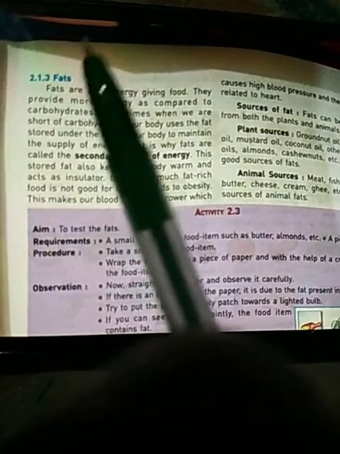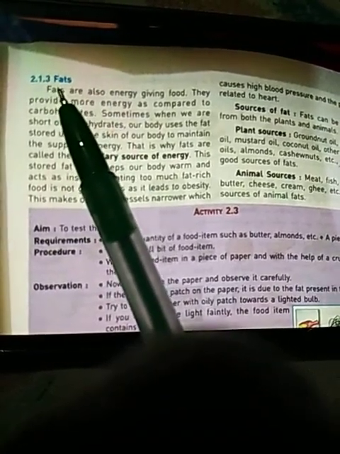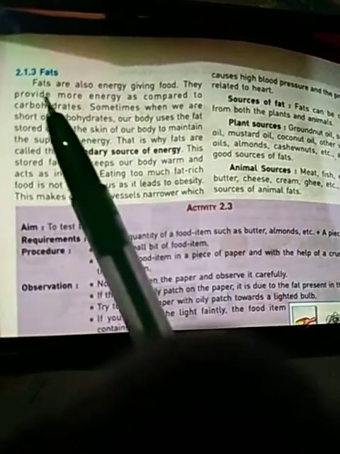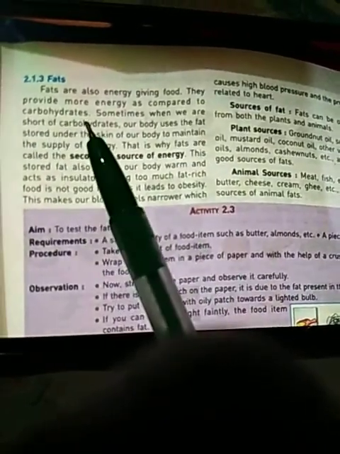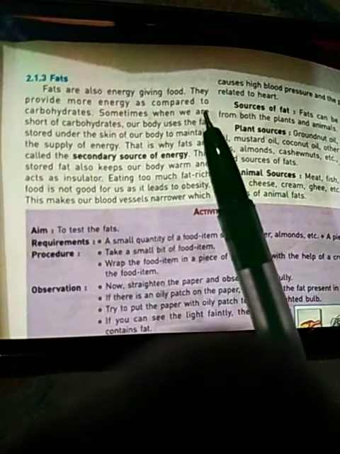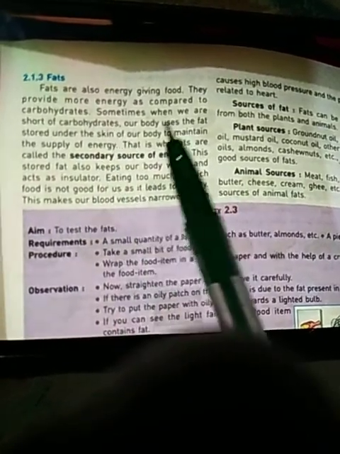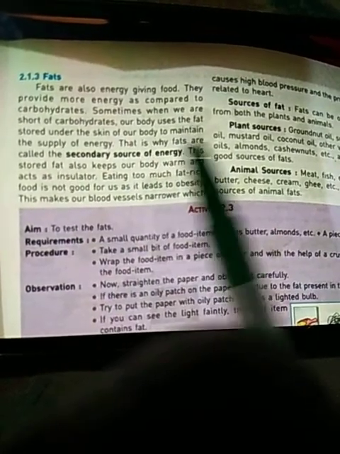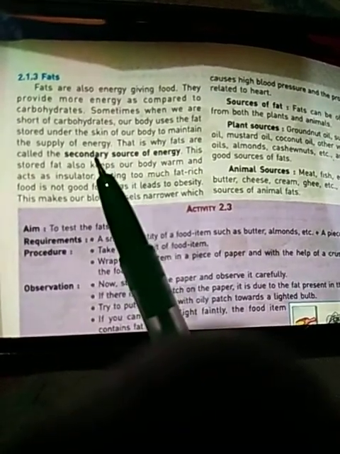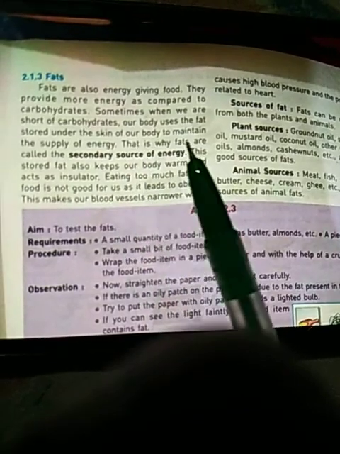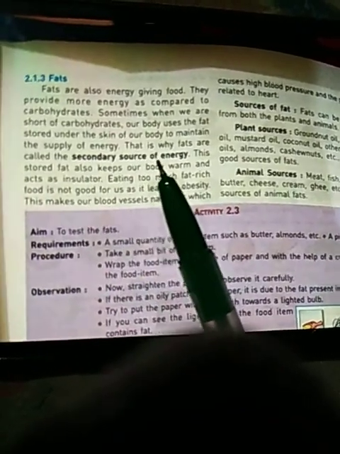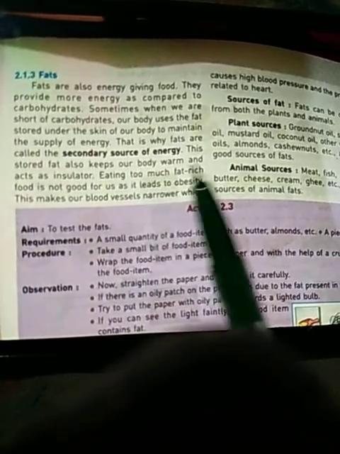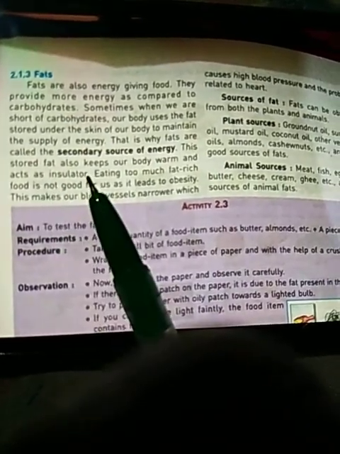Up next, we have fats, the next nutrient which is present in the food. Fats are also energy giving food. They provide more energy as compared to carbohydrates. Sometimes when we are short of carbohydrates, our body uses the fat stored under the skin of our body to maintain the supply of energy. That is why fats are called the secondary sources of energy.